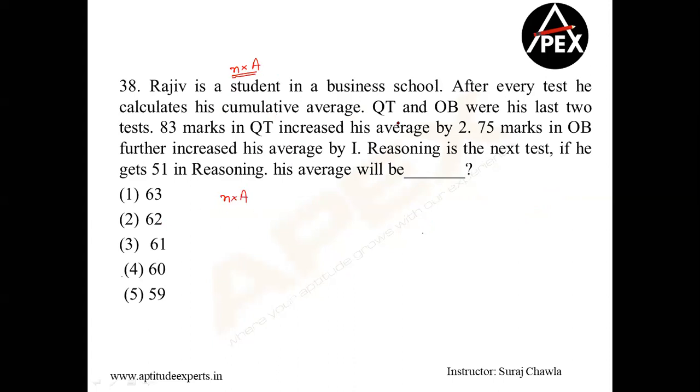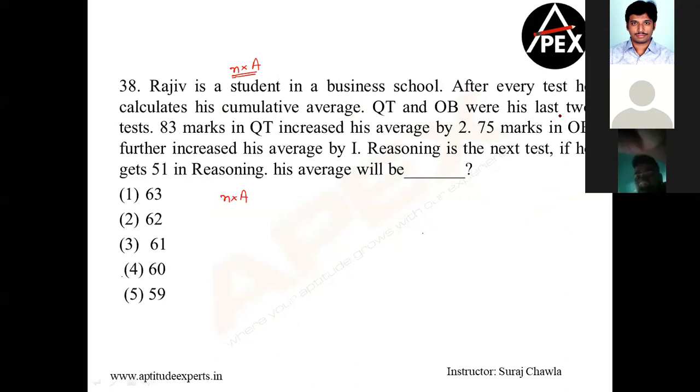Now, QT and OB were his last 2 tests. Which means there was some test that he had already taken earlier. He got 83 marks in QT. So after QT, the sum total is the old subject sum total plus 83. I had n subjects, QT is my next subject, so n plus 1 will be my count of subjects.